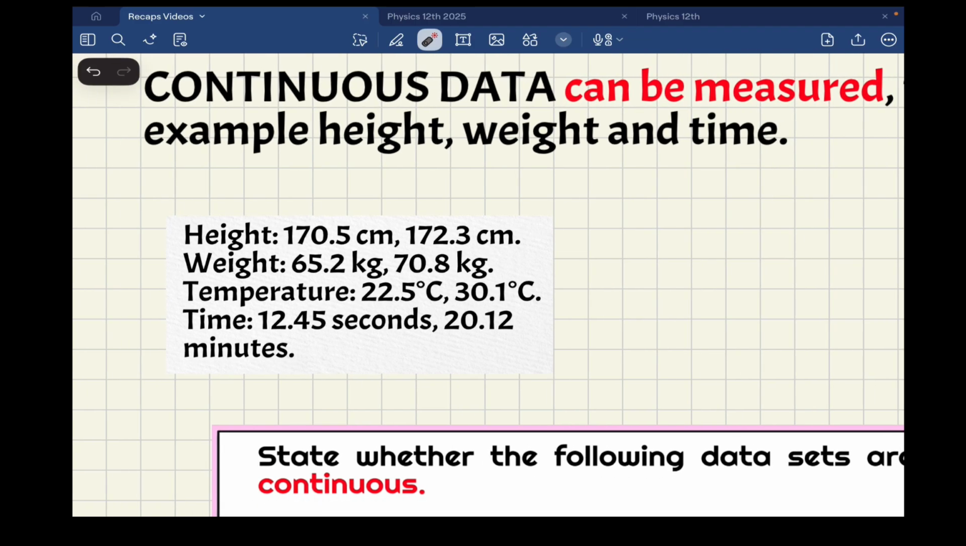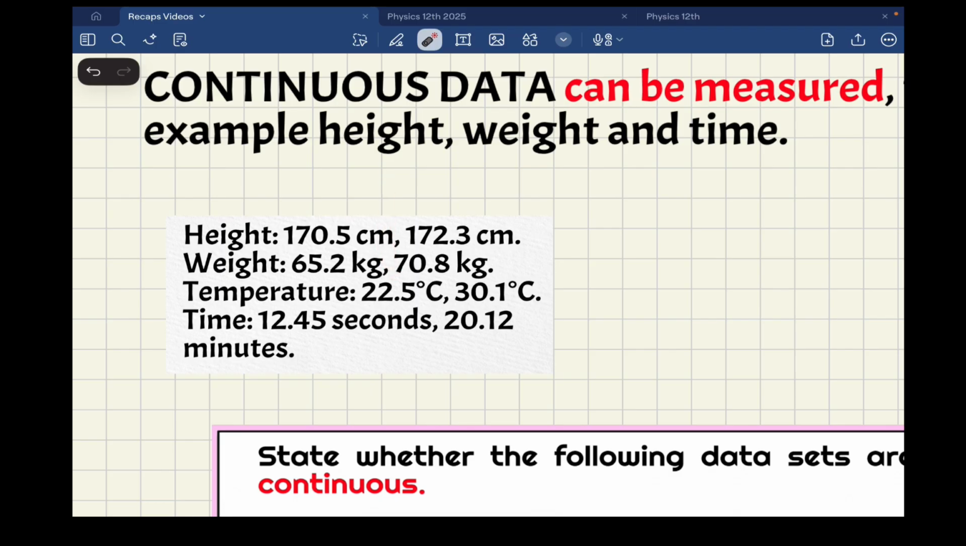And pay attention. Here we have decimals. But when we have continuous, we can have values between different values again. For example, between 170.5 and 172.3, we can have a number between them because it's something that we can measure.